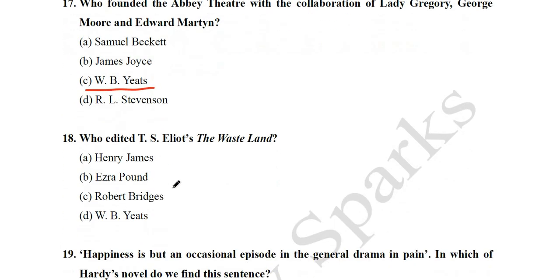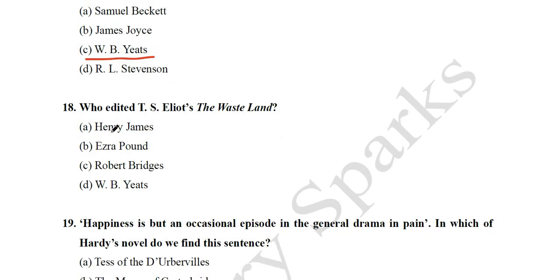Next question we have, who edited T.S. Eliot's The Wasteland? The Wasteland, famous poem by T.S. Eliot. It was edited by Henry James, Ezra Pound, Robert Bridges, W. Beard. So its answer is Ezra Pound. Ezra Pound, actually T.S. Eliot wrote the original Wasteland. It was very lengthy than what we have today as the text of the poem. And Ezra Pound, T.S. Eliot considered him as his guru, as his mentor. Even if you read the Wasteland, another important point from the exam point of view is that this wasteland has been dedicated to Ezra Pound, Il Miglior Fabbro, which means the better craftsman. So this is also important point.